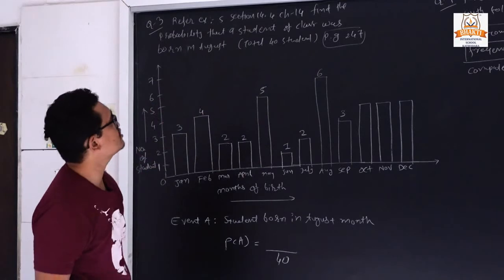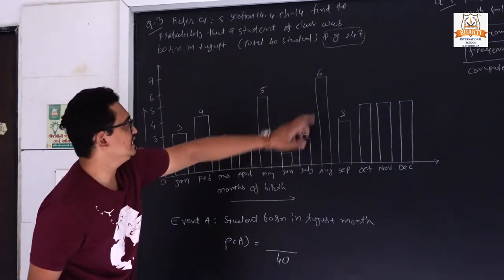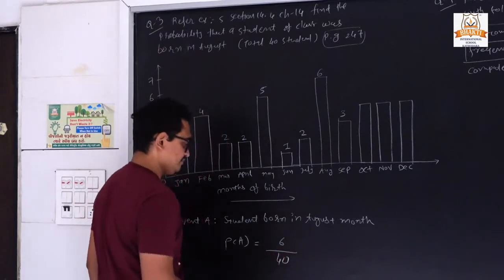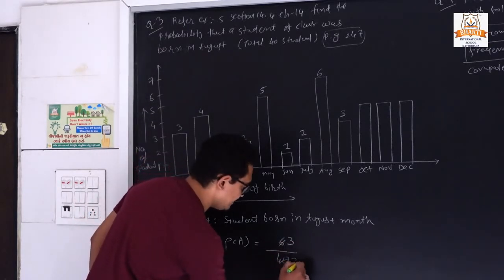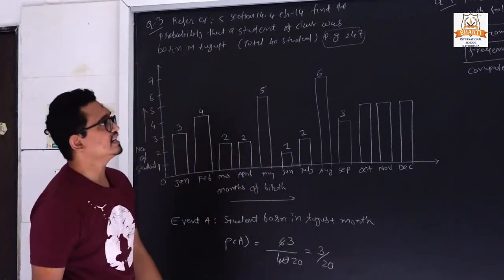Total we have 40 students. And how many students are born in August month? It is 6. So here we have 3 upon 20. So the answer is 3 upon 20.